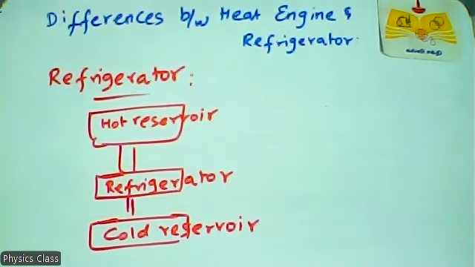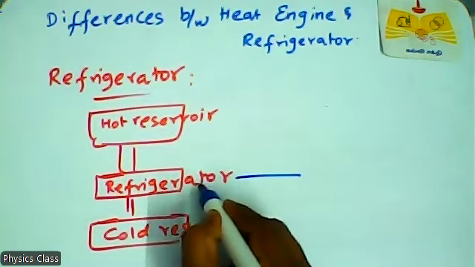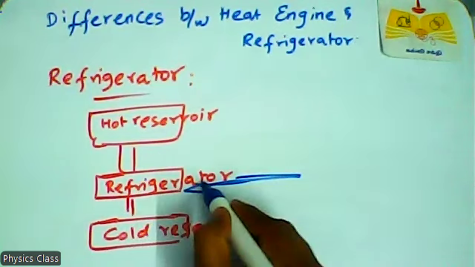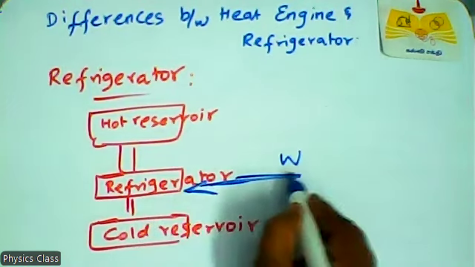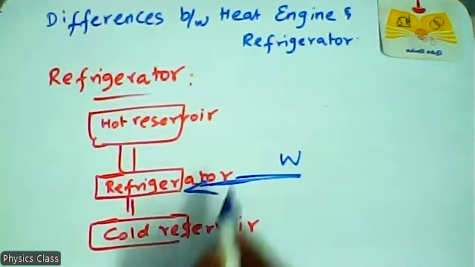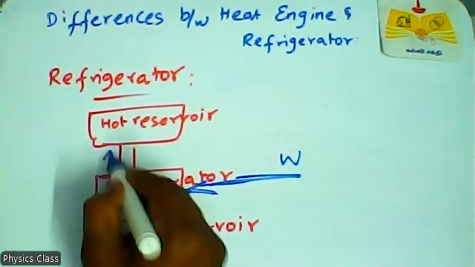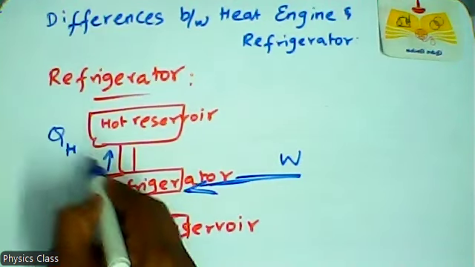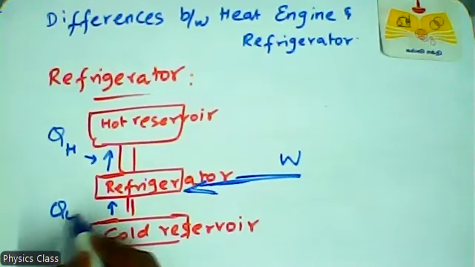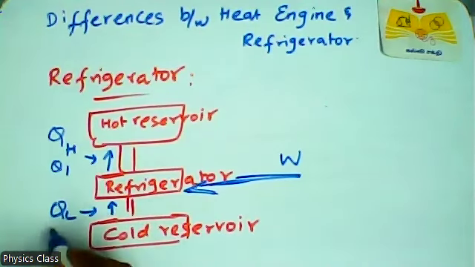So here W, with the W arrow mark like that. So W is towards the refrigerator. The arrow denotes that it goes towards the refrigerator, and here the arrow marks like that. So this is QH. This is QL, or QH or Q1, Q2, whatever may be. It is always correct. So this is QL or Q2, and QH or Q1.